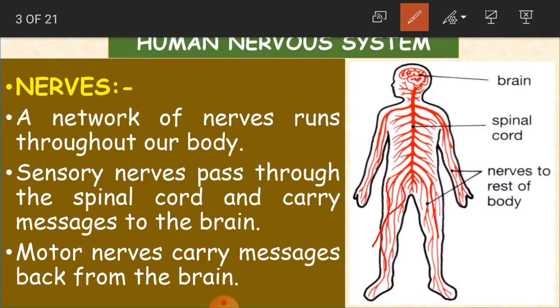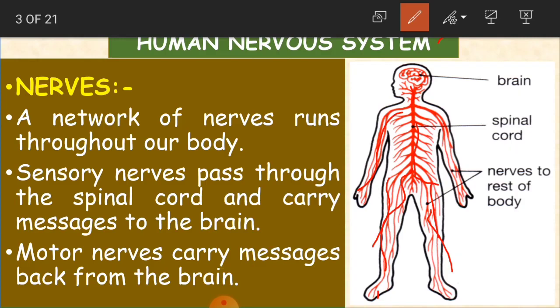All these nerves join here, and again join up to the top of our body, that is, to the brain. From the toe till the head, all the nerves form a network, connected with each other, and they run throughout our body.